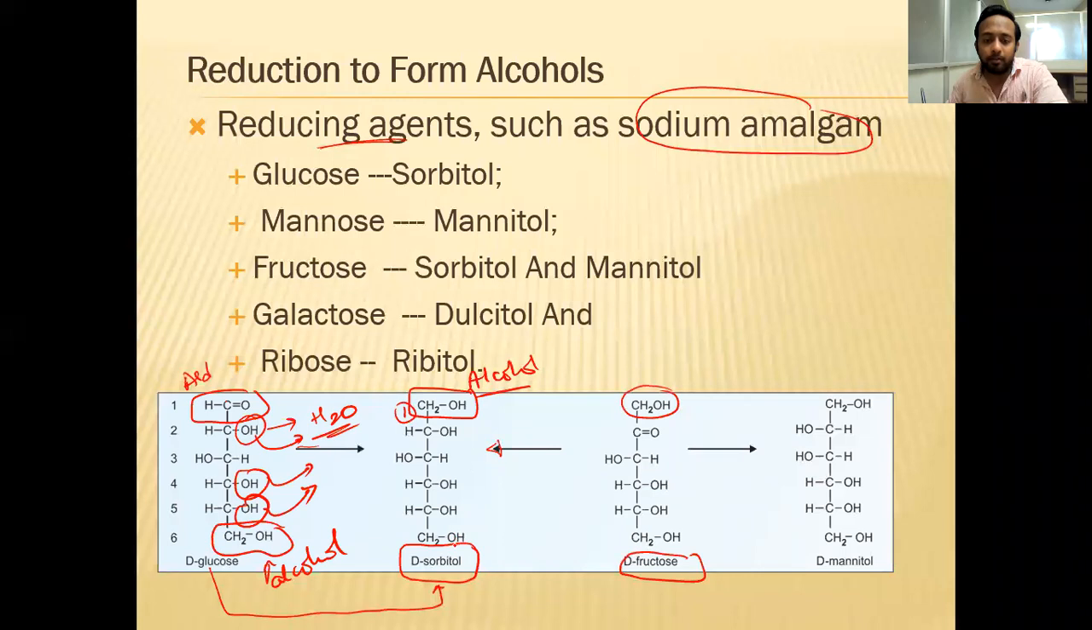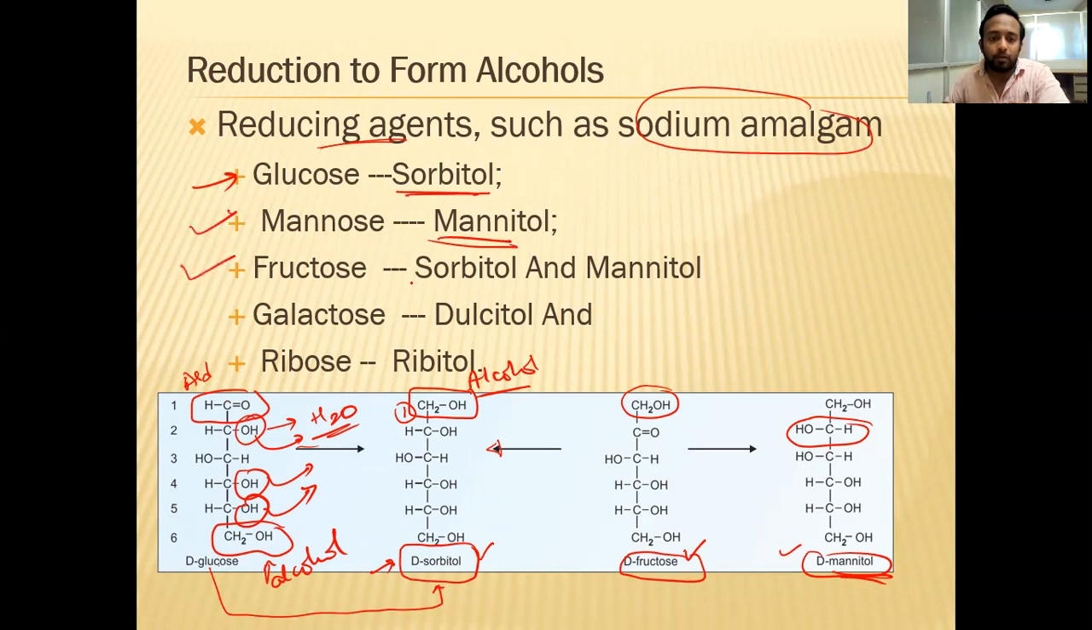Then again it forms the sorbitol, or it might form one more compound that is called mannitol. D-fructose can give D-sorbitol or D-mannitol, and in the case of D-glucose, it gives D-sorbitol. What is happening here is reduction. That is the reduction reaction occurring here, where glucose is converted to sorbitol. Similarly, mannose is converted to mannitol. Fructose is converted to both mannitol and sorbitol.